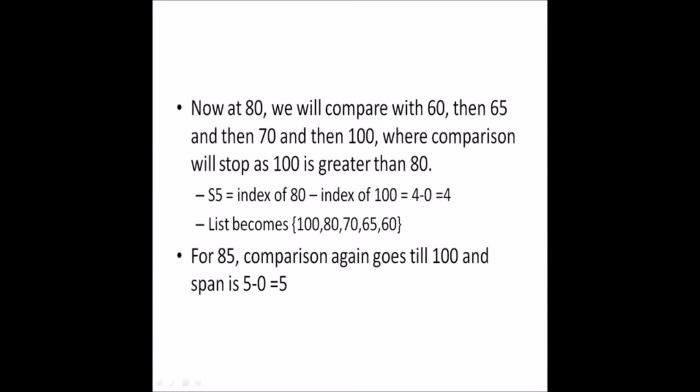So the stock span of day 5 is the index of 80, that is 4, minus the index of 100, that is 0, hence the S of 4 will be 4. The list now becomes something like this: 100, 80, 70, 65, and for 85 the comparison will again go till 100, and the span S of 6 will be 5, 0, 5.